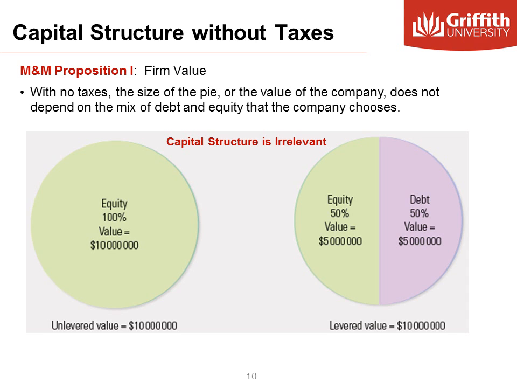This is the graphical representation of proposition 1, firm value. In the absence of taxes, capital structure is irrelevant. Whether we have 100% equity or whether we have 50% debt, 50% equity, the value of the firm, the size of the pie, is unchanged.